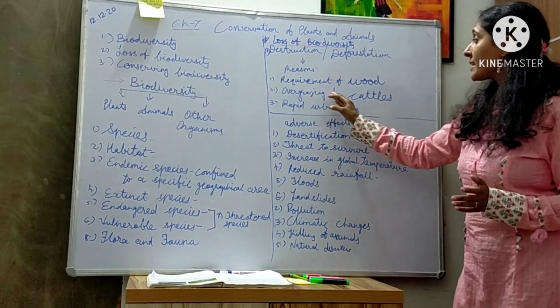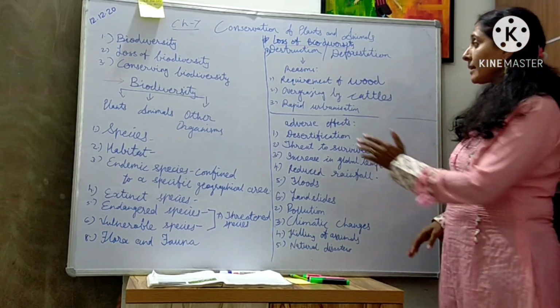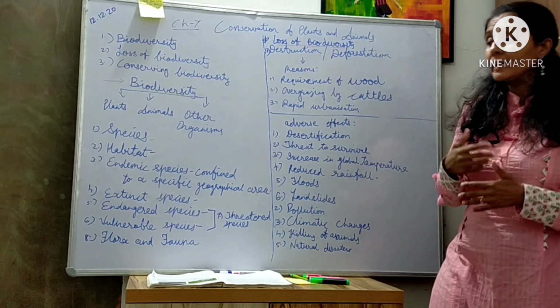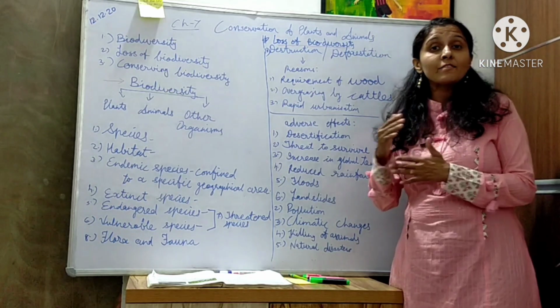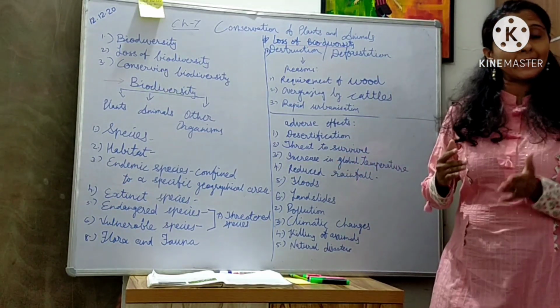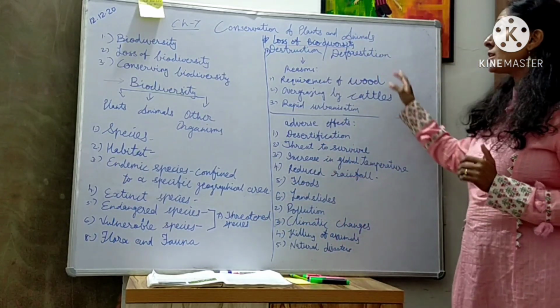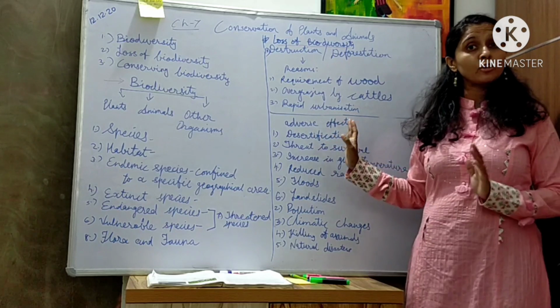Second, we have overgrazing by cattle. This also leads to deforestation. And the third point is rapid urbanization. Rapid urbanization and increase in population lead to deforestation. Because of this, forests are cut and converted into agricultural land, and that leads to deforestation. Now deforestation has many adverse effects also.